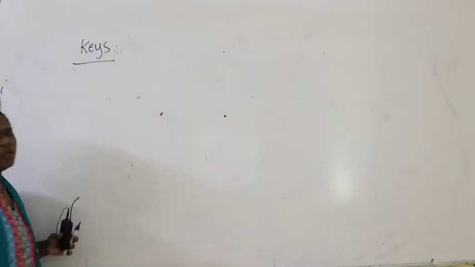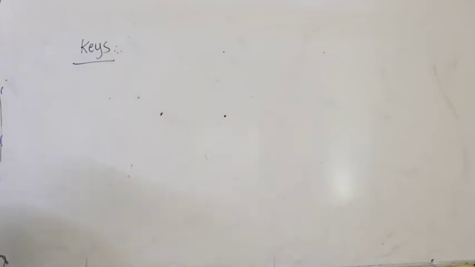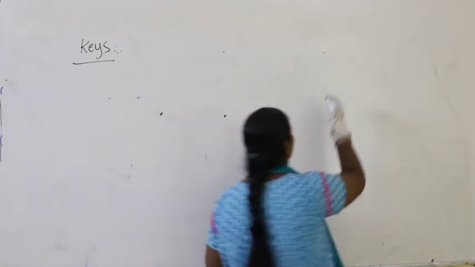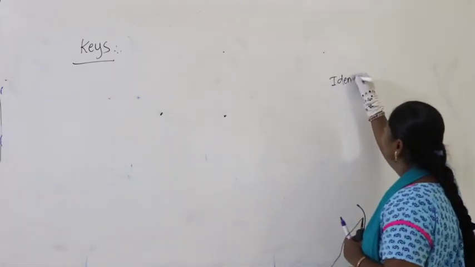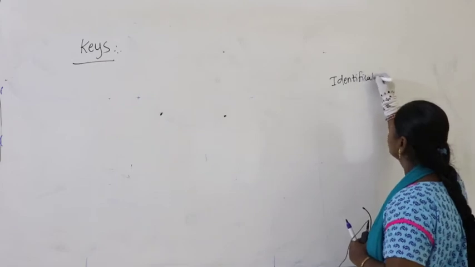Right, let us continue with the keys. If you remember, what are the four components of taxonomy? We studied characterization, followed by identification, nomenclature and classification. And if you remember, in identification we studied a very important point.